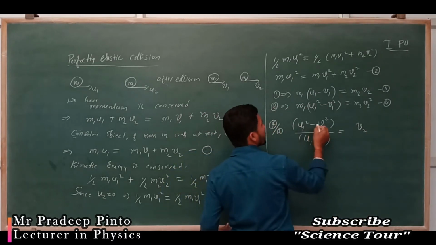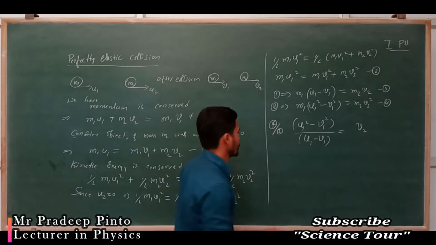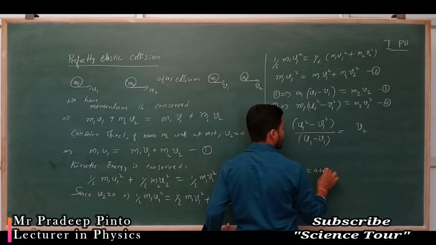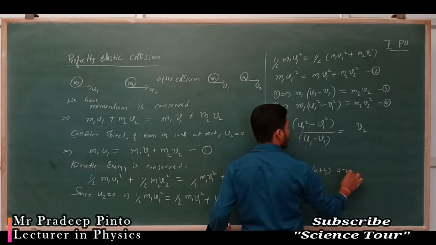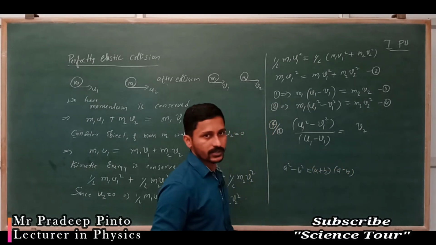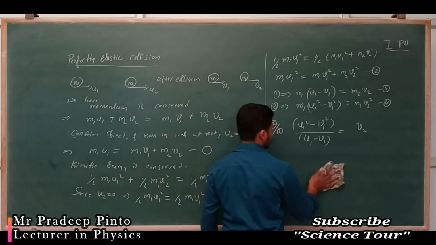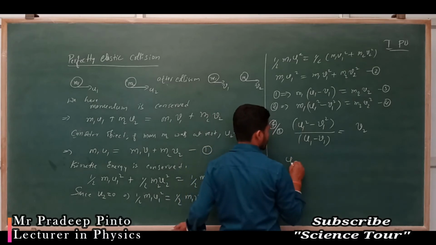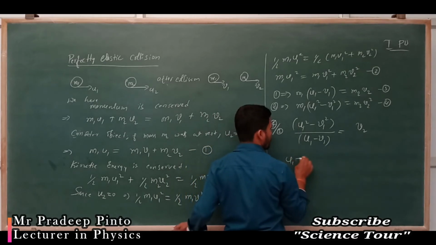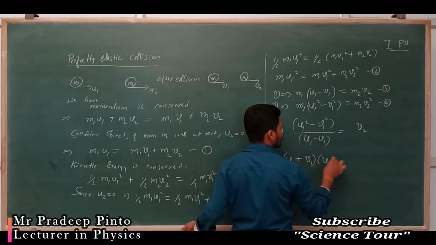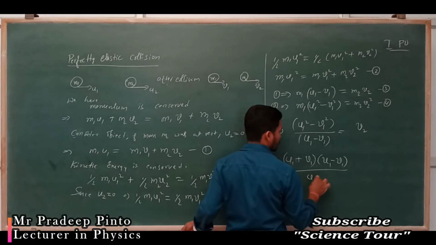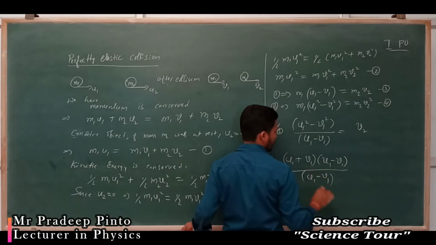a square minus b square is nothing but a plus b into a minus b. So we get u1 plus v1 into u1 minus v1 divided by u1 minus v1.